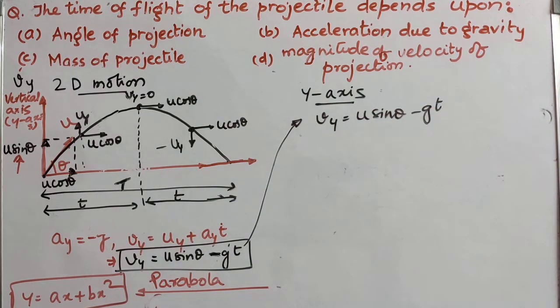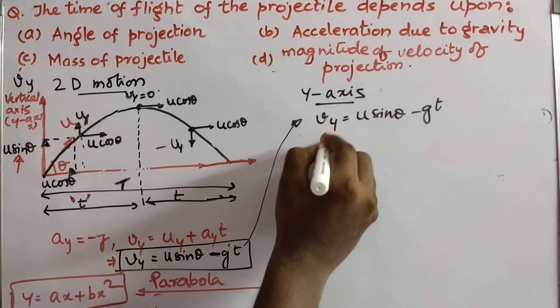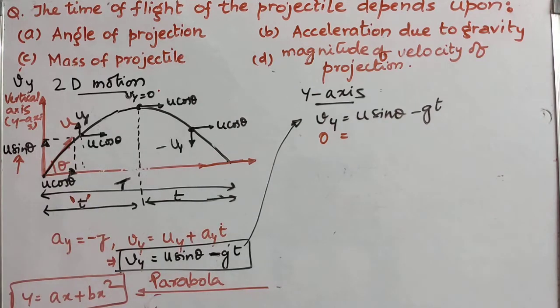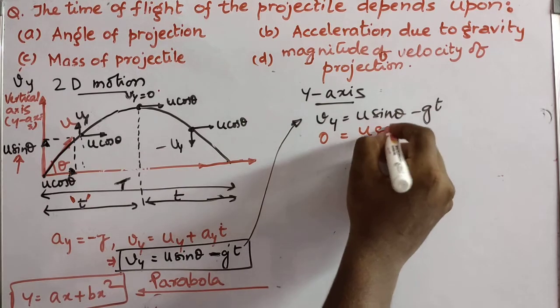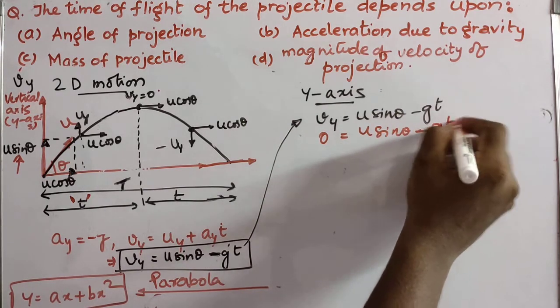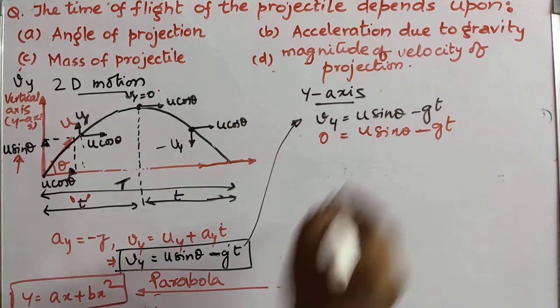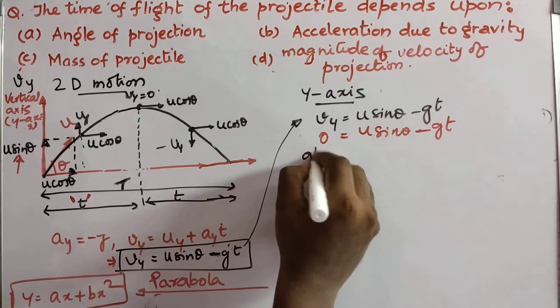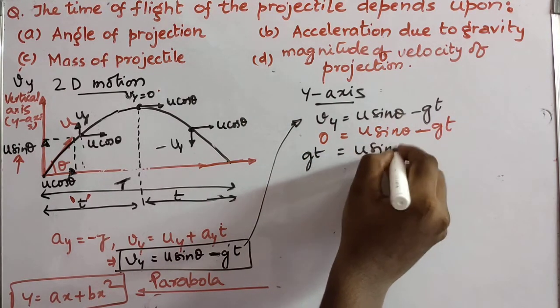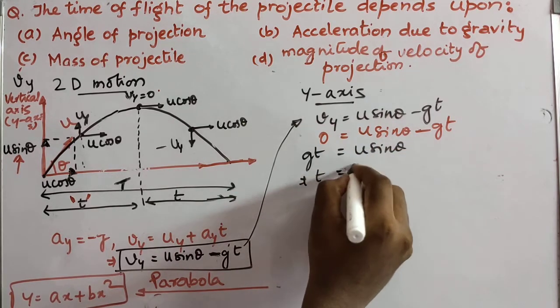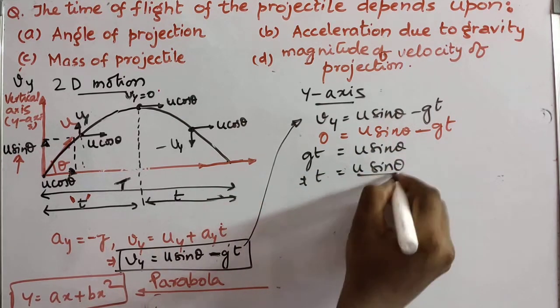What is Vy? Vy is velocity at any time t. At this specific time, the velocity along the y-axis is 0. So 0 is equal to u sin theta minus gt. Taking gt to the other side, gt is equal to u sin theta. Hence t is equal to u sin theta by g.